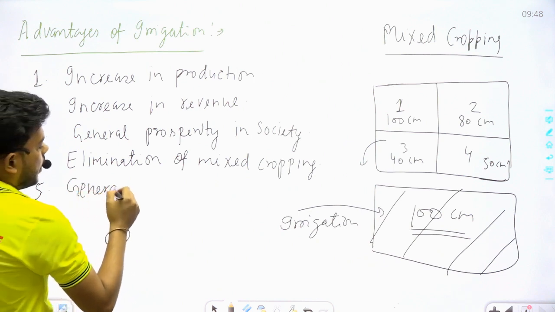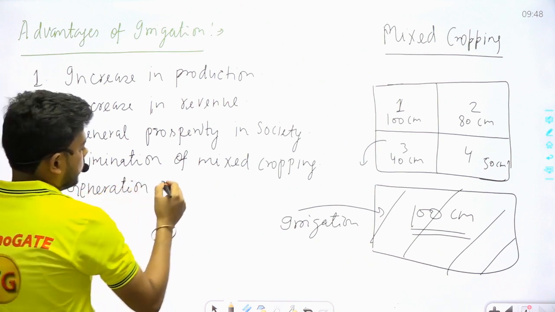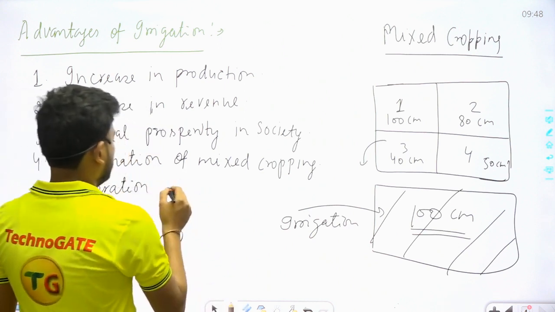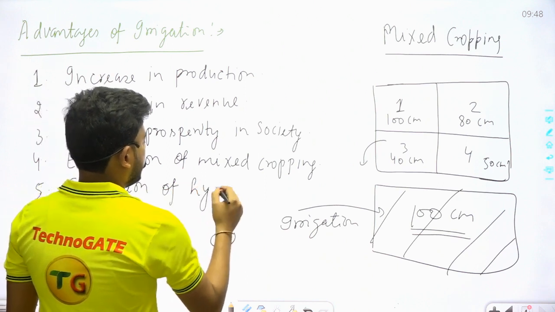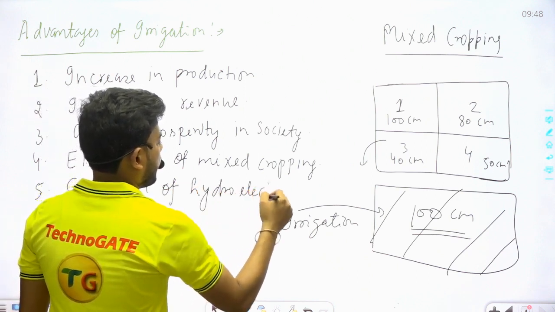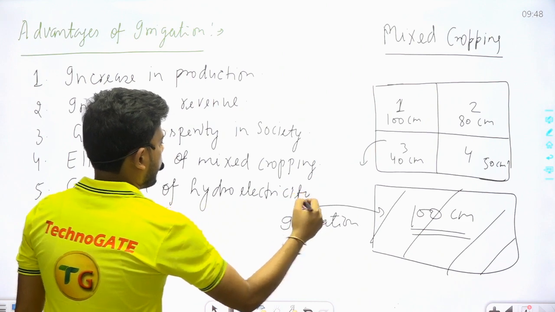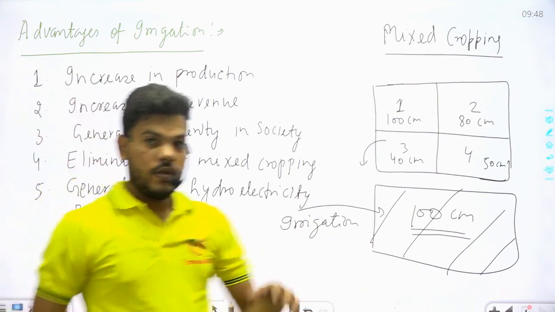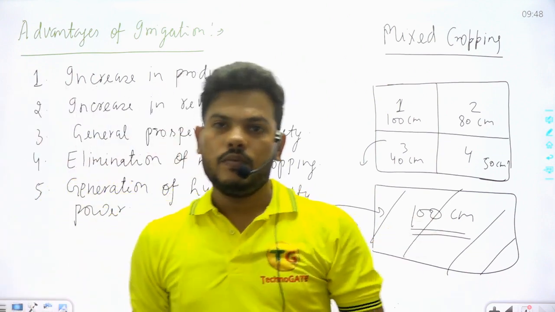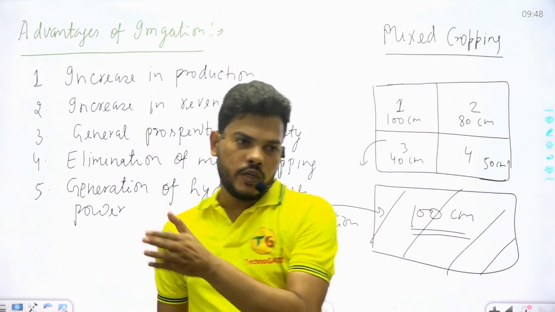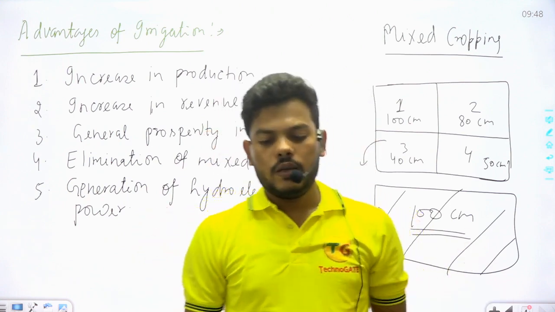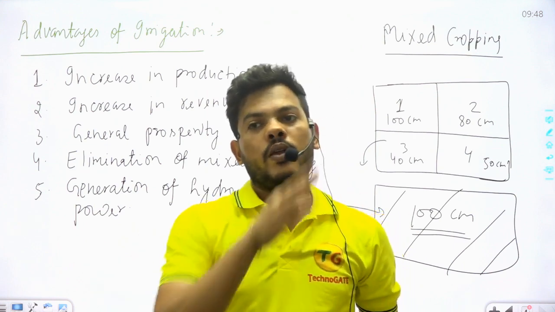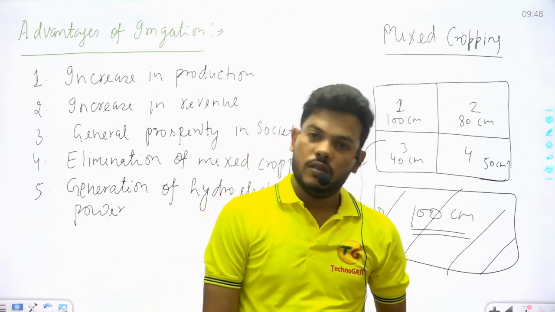generation of hydroelectricity power. If you are preparing a canal irrigation system, then you are also transporting water from one point to another point, by which we can use this water for hydroelectric power generation also.